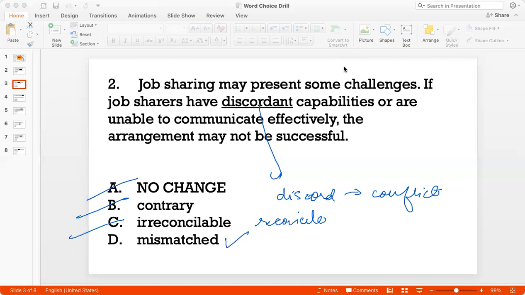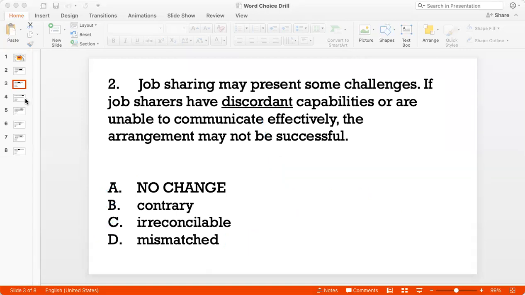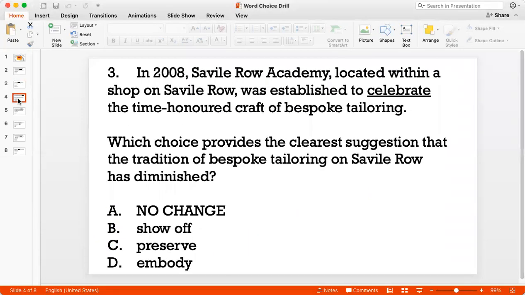Let's go to question 3. In 2008, Savile Row Academy, located within a shop on Savile Row, was established to celebrate the time-honored craft of bespoke tailoring. So here I'm talking about bespoke tailoring, which is basically tailoring suited to a customer's requirement. And the fact that an academy was established within a shop on Savile Row to celebrate this craft.